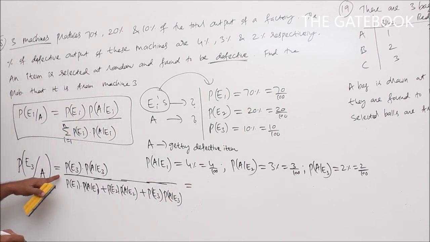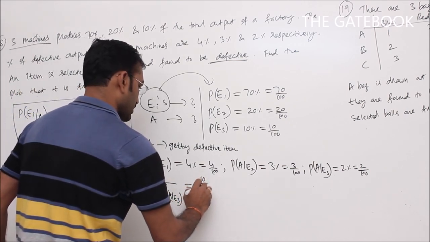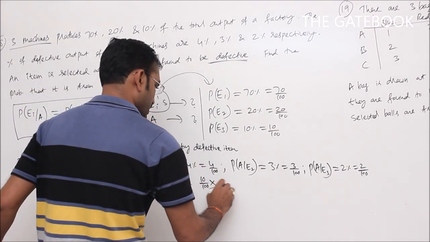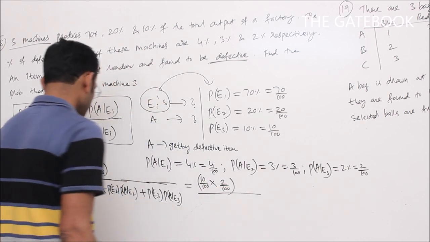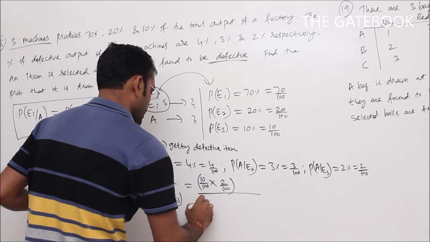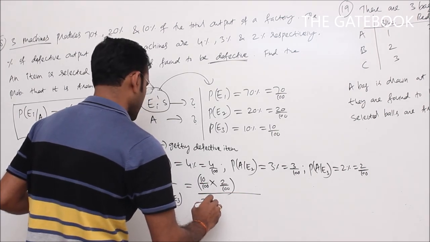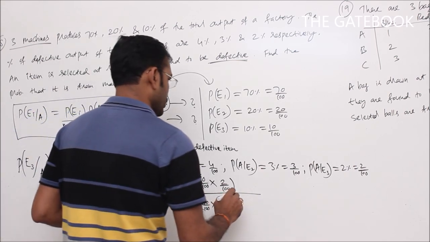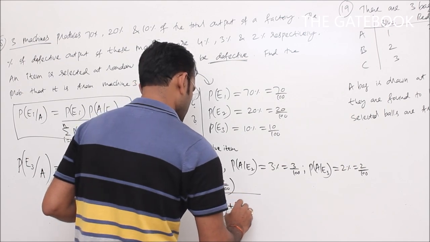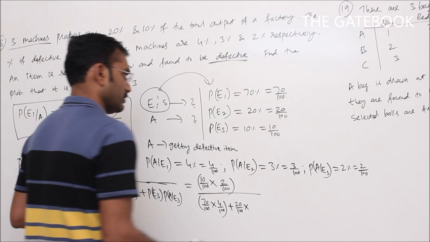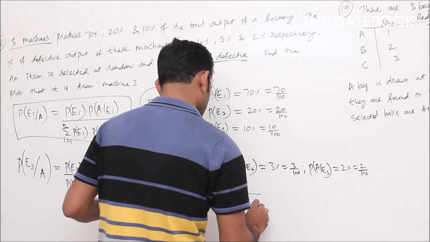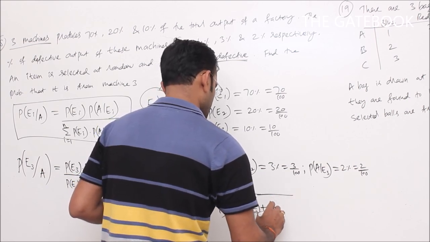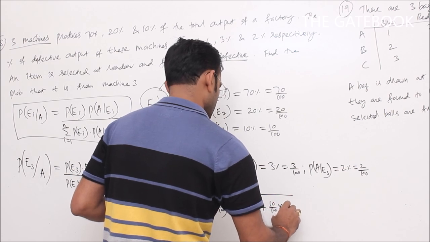P of E3 is 10 by 100 into P of A given E3, which is 2 by 100, by P of E1 70 by 100 into P of A given E1 4 by 100, plus P of E2 20 by 100 into P of A given E2 3 by 100, plus P of E3 10 by 100 into 2 by 100.